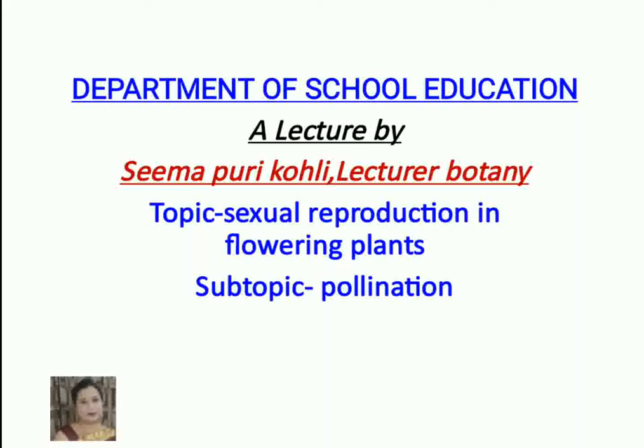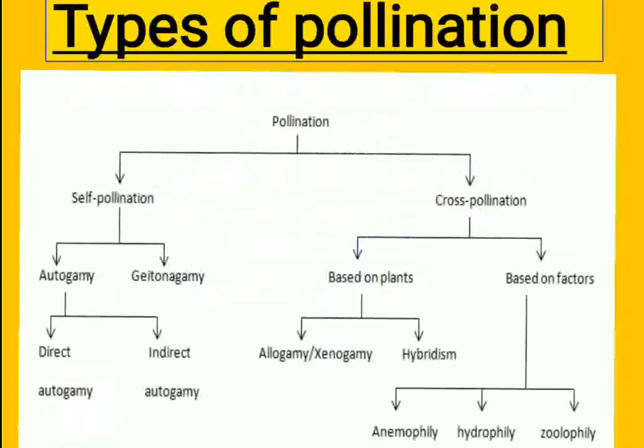But because the pollination process proceeds in different ways, taking into consideration various agents and various different types of flowers, we have classified pollination into various types. To make it precise, pollination is broadly classified into two types, self pollination and cross pollination. What is self pollination and cross pollination?